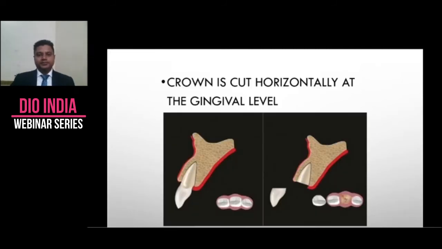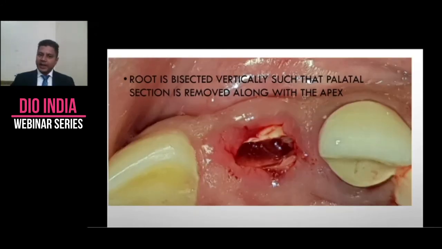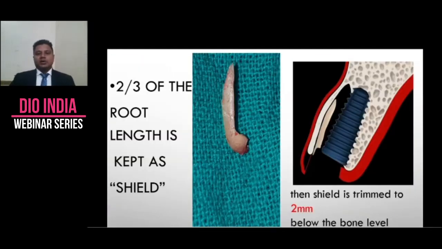Steps to be followed. Crown is horizontally cut at gingival level. This is the first step. Root is bisected vertically such that the palatal section is removed along with the apex. So this is how a typical root comes off when you bisect it properly. This is how it looks. 2/3 of the root length is kept as shield.